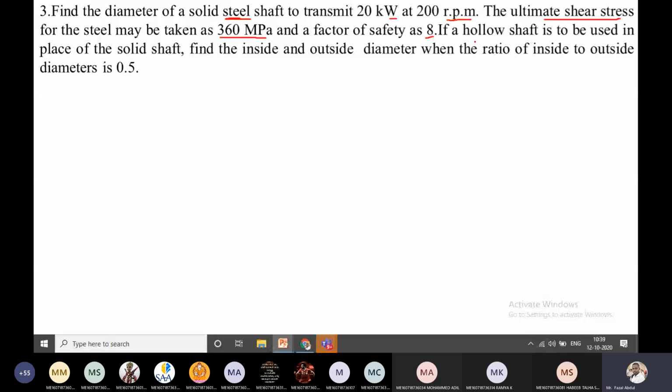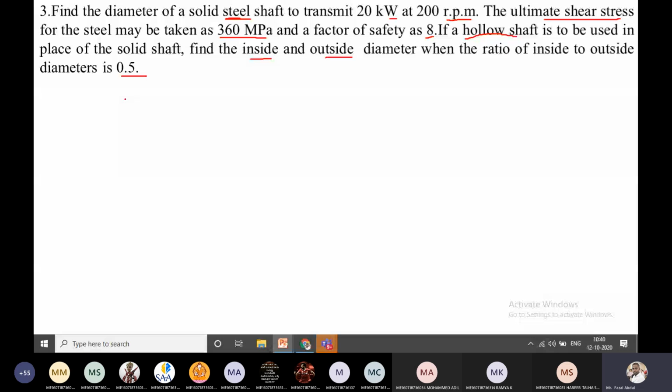In this problem I will calculate the diameter for the solid shaft, and you calculate the answer for the hollow shaft. First, power is given as 20 kilowatts. I'm writing the given data.